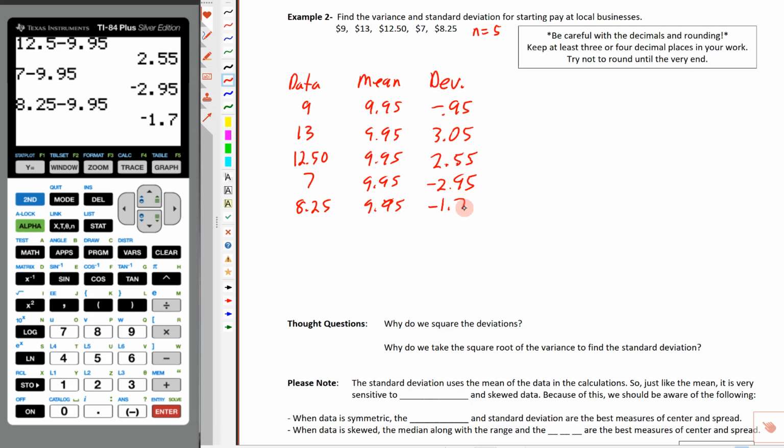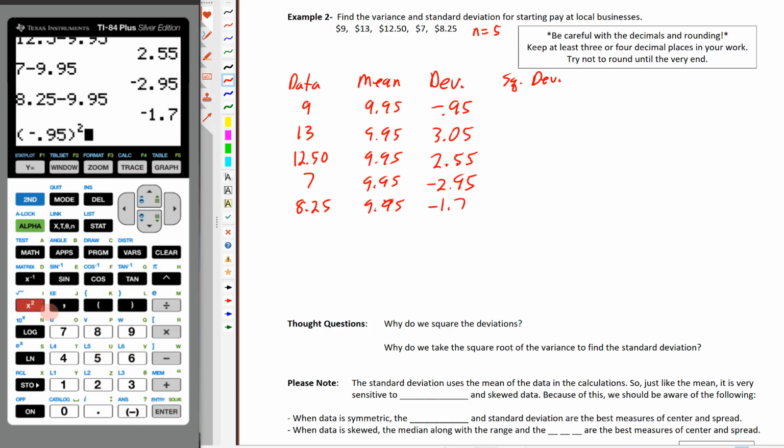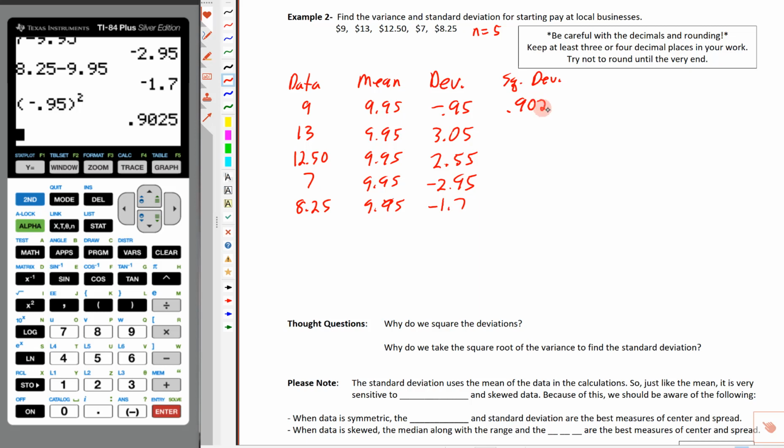And now what we want to do is square each one of these deviations. So I'm just going to write SQDEV. Now we're going to take this and square it. So I'm going to type that into the calculator. I'm going to do negative 0.95, and we're going to square that, and we end up with 0.9025. So I'll write 0.9025, and we'll keep all 4 of those decimal places so that we've got a lot of accuracy here. And then I'll show you something down below that we can use to speed this up just a little bit.